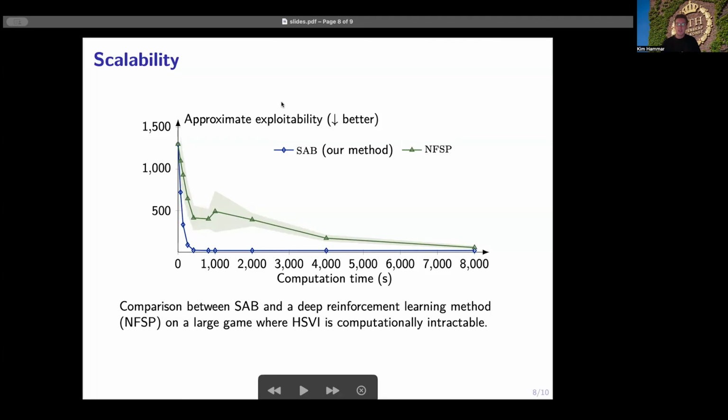So a lower exploitability means that we are closer to converging to an equilibrium, so closer to converging to a solution of the game. So we want the exploitability to be as low as possible. And what we can see here is that our method converges much, much faster than NFSP. And we attribute this fast convergence to the ability of our method to exploit structural properties of the game when we create this aggregate belief game.